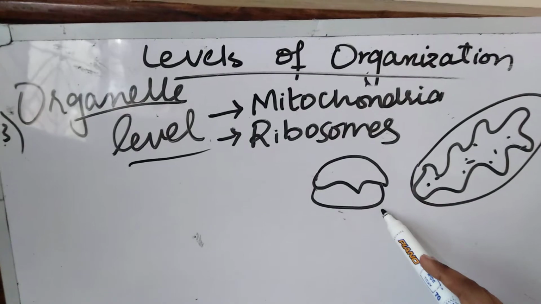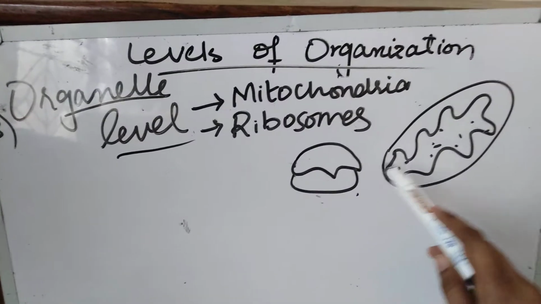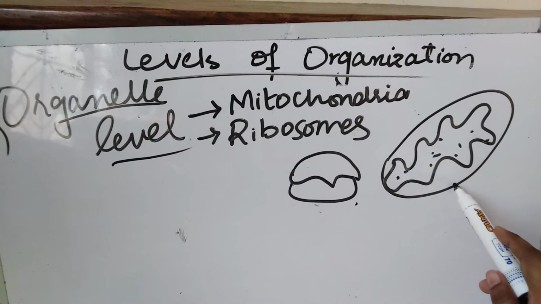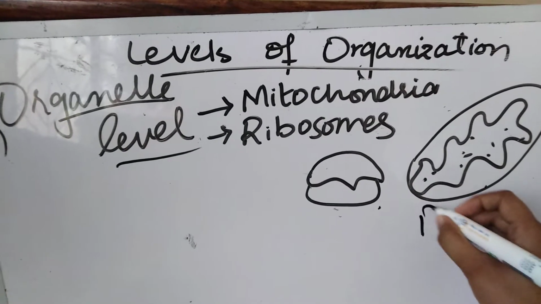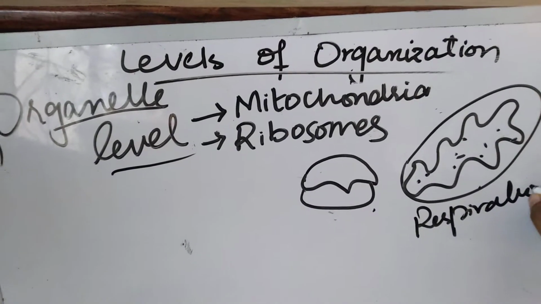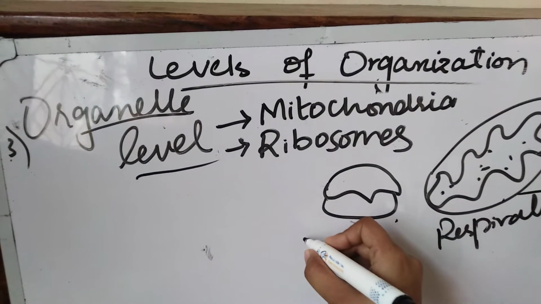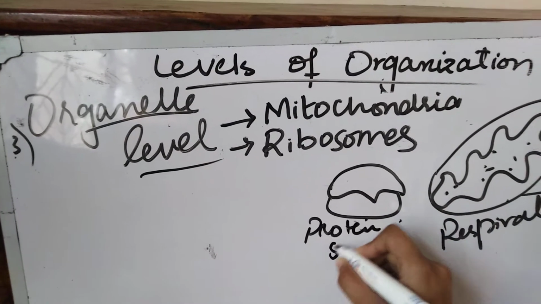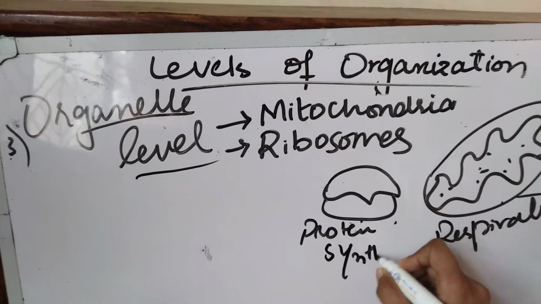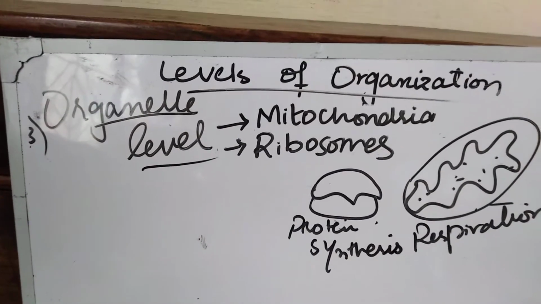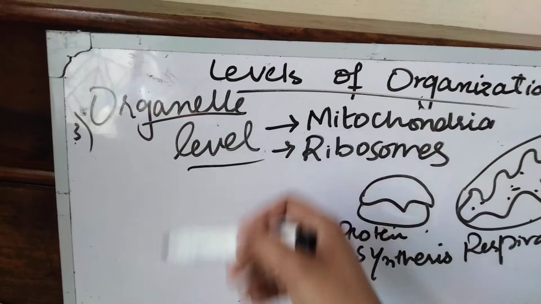Ribosomes' function is protein synthesis, while mitochondrial function is cellular respiration. It means it will do the process of respiration and it will do the process of protein synthesis. It means when many molecules combine together, they will form an organelle.